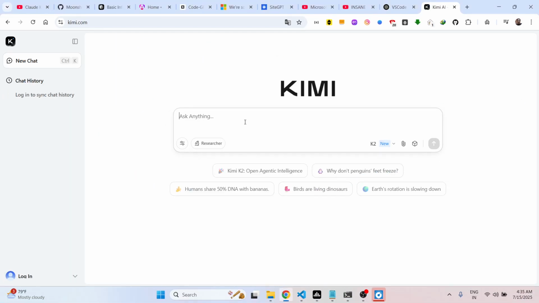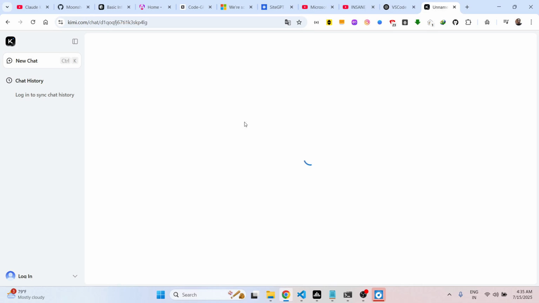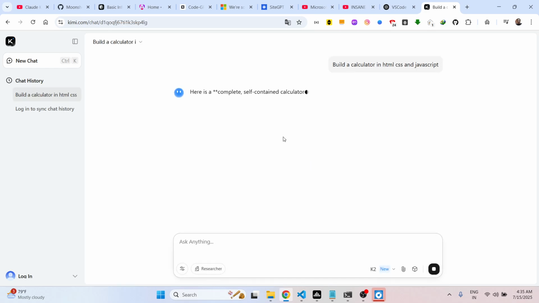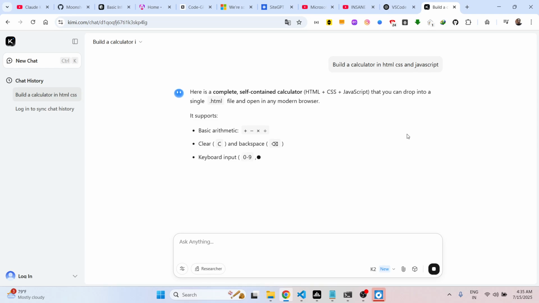So they offer this simple text area where you can actually ask any sort of question. Let's suppose I say build a calculator in HTML, CSS, and JavaScript. So you can basically get started for completely free. You can try out their chatbot. So as you can see, I ask a question, so it will give me the response. So it is giving me the source code response here.